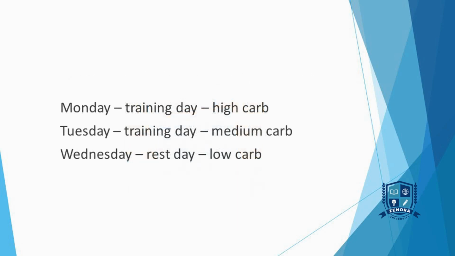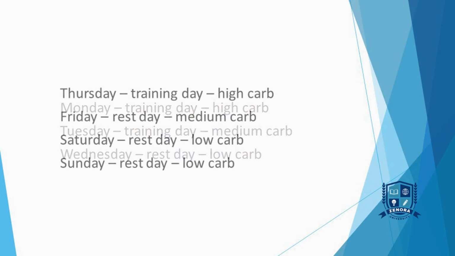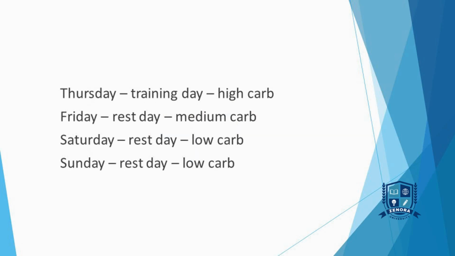Over the week, the plan should look like this. Monday, training day, high carb. Tuesday, training day, medium carb. Wednesday, rest day, low carb. Thursday, training day, high carb. Friday, rest day, medium carb. Saturday, rest day, low carb. Sunday, rest day, low carb.